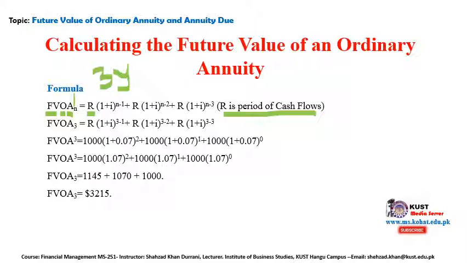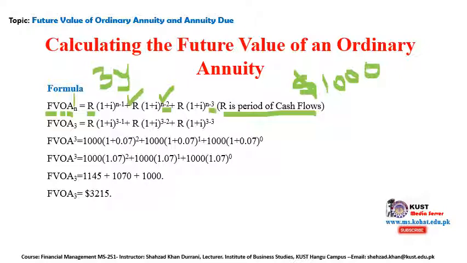How much was the cash flow in our previous question? That was 1,000, regular payments of $1,000 after every year. In the formula there is n minus 1, because you are not making any payment after the first year, then n minus 2, and then n minus 3.